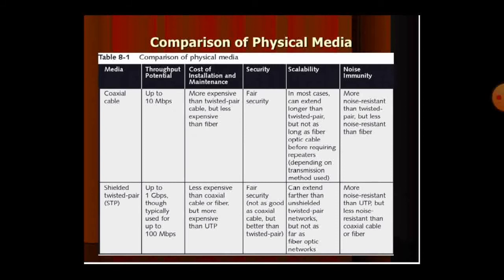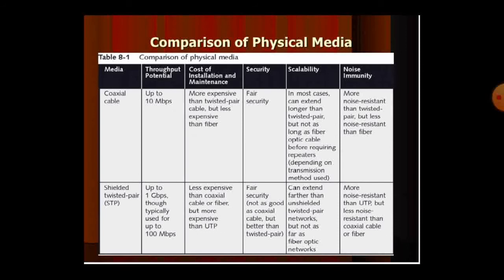Twisted pair cable is only suitable for short distances because it will produce noise. But the coaxial cable is better than the twisted pair cable. We can use this for cable TV connection. Optical fiber will produce a higher data transmission rate when compared to coaxial and twisted pair cable.